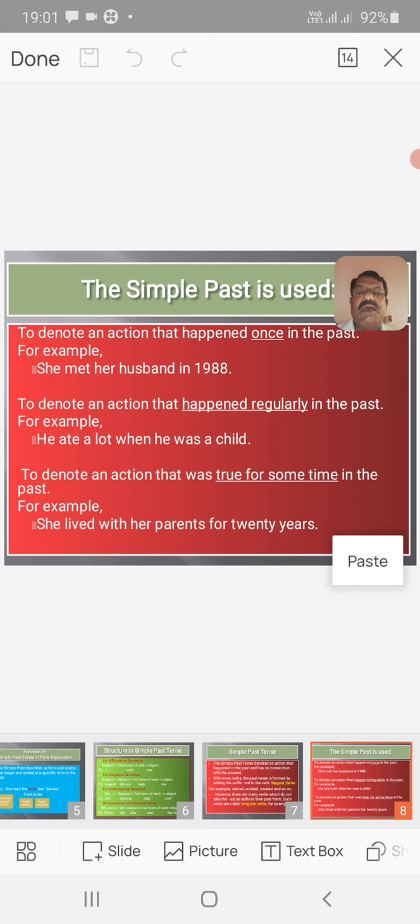That means the action of eating a lot was going on regularly from childhood. Next rule of the use of simple past is to denote an action that was true for some time in the past, a time expression. For example, she lived with her parents for 20 years.